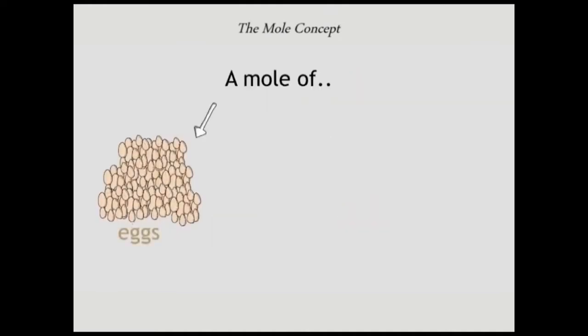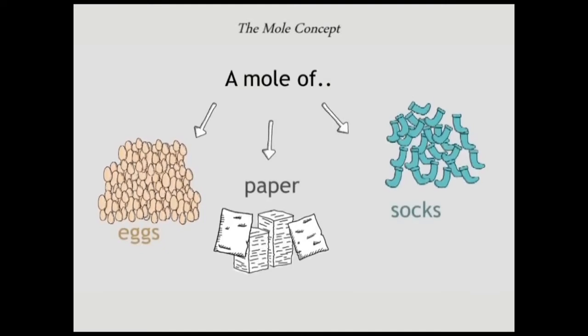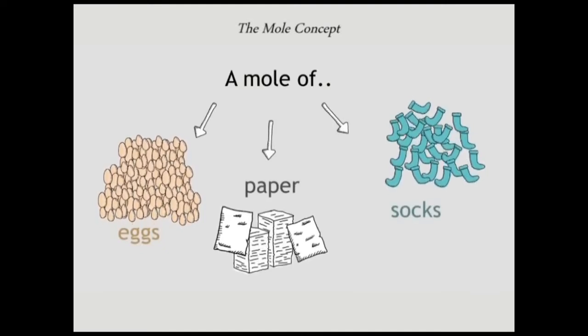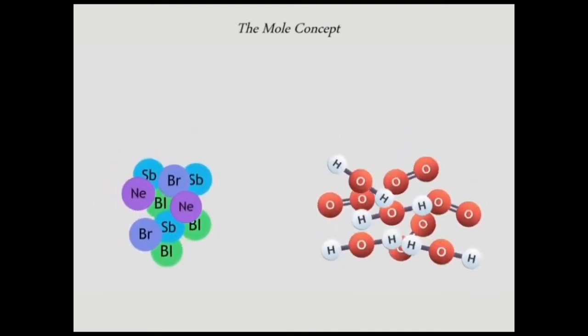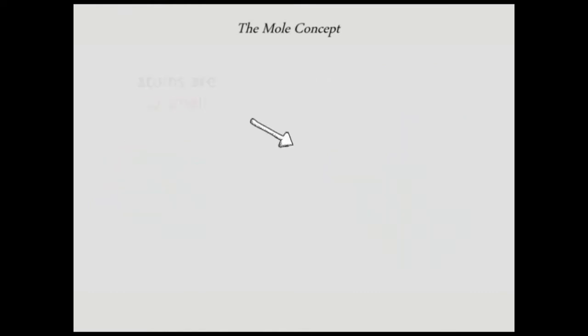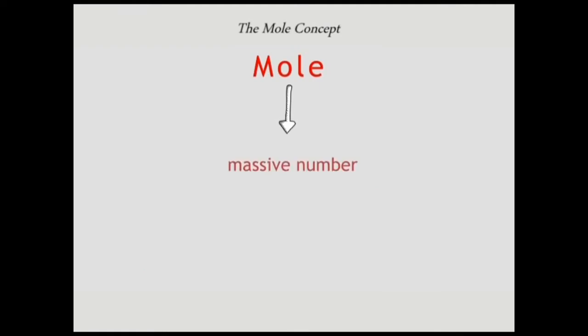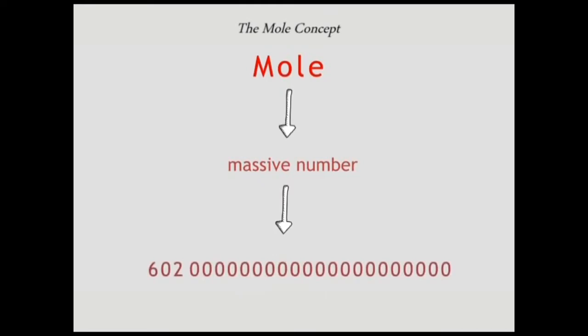So we could have a mole of eggs, a mole of socks, or even a mole of sheets of paper. In chemistry, however, we use it to represent atoms, molecules, compounds, and other particles. This is because atoms are very small. It's just a convenient term to represent massive numbers. A mole is a massive number, 6.02 with another 21 zeros after it.